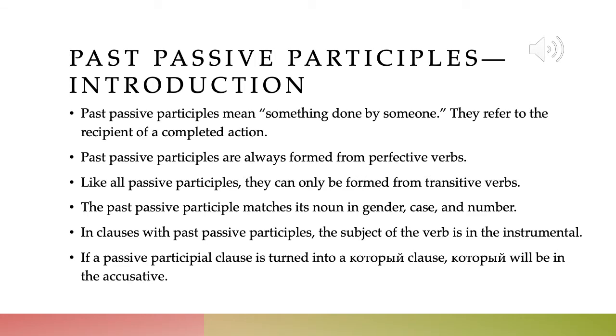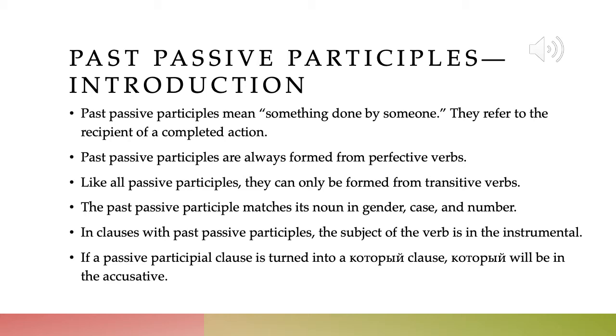So what do past passive participles mean? They refer to the recipient of a completed action, and they mean something that was done by someone. So they are always formed from perfective verbs because they refer to the recipient of a completed action. And they can only be formed from transitive verbs because they are passive. So both present and past passive participles can only be formed from transitive verbs. Remember that transitive verbs are the ones that can take a direct object.